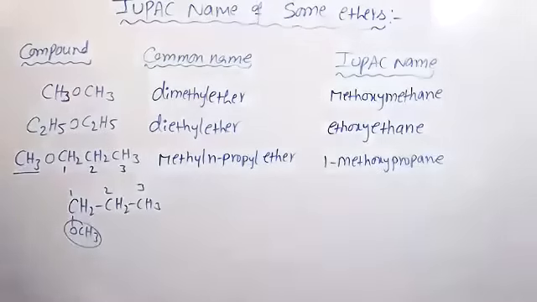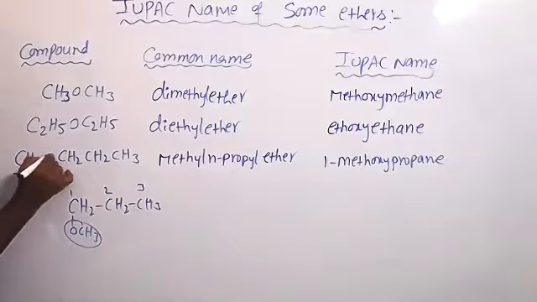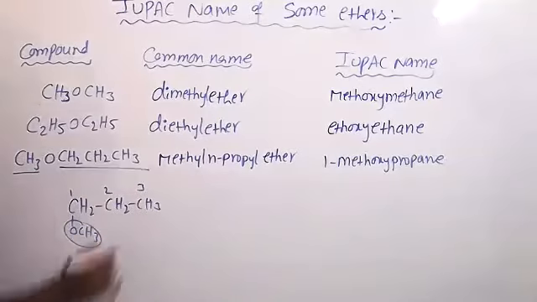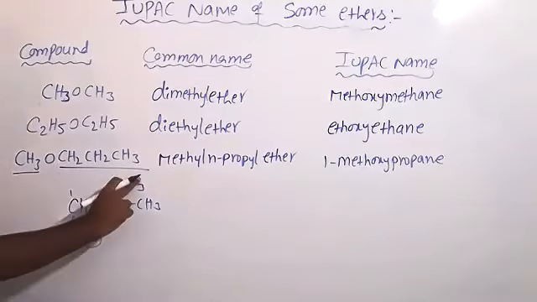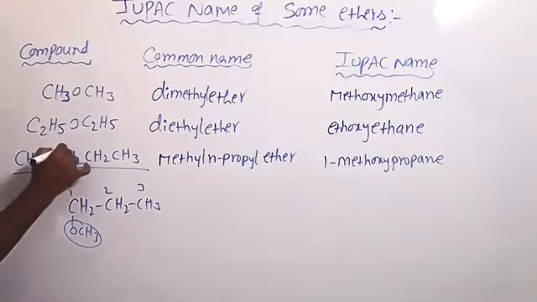Can you explain once again why you numbered it from this side instead of that side, sir? Here two chains are there. This side the methyl chain, this side the propyl chain, right? So the bigger chain you have to select, and that one you need to number. Whatever carbon atom is attached to oxygen, give it as 1.